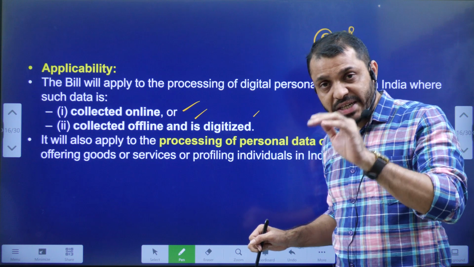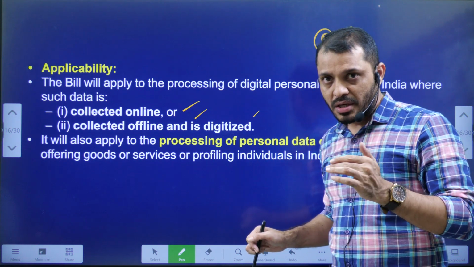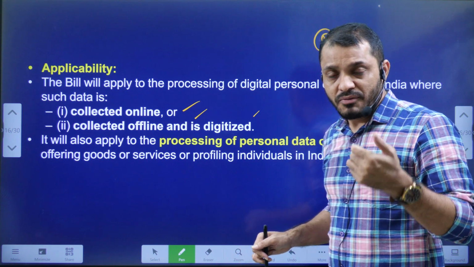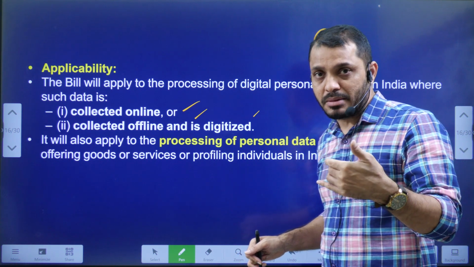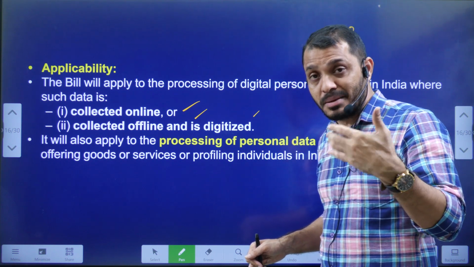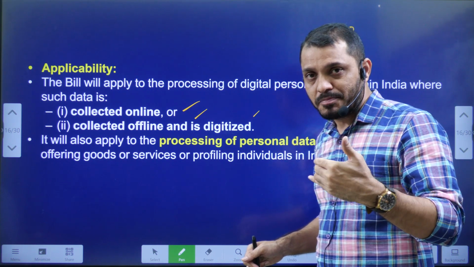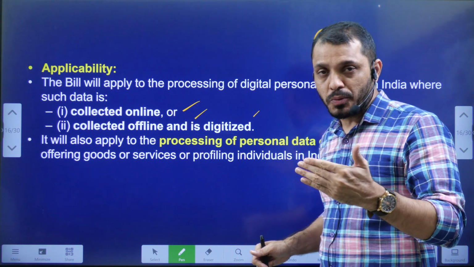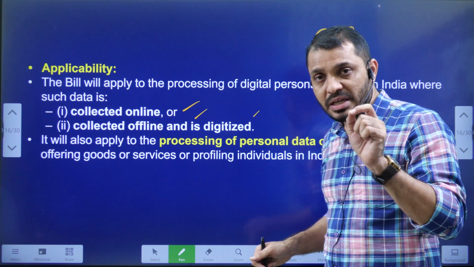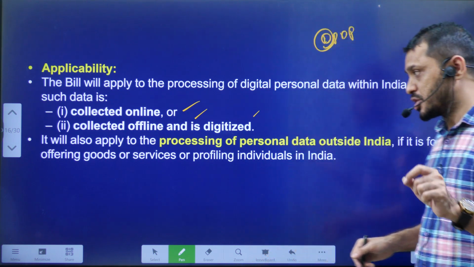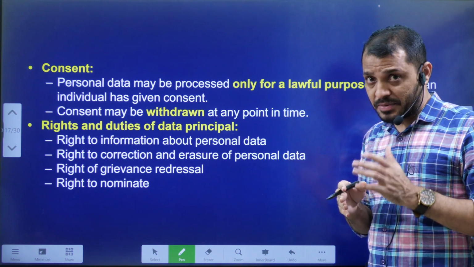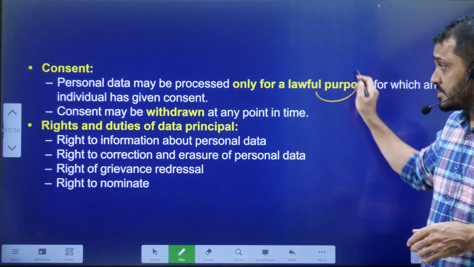It is applicable to both India as well as abroad. If Indian data is being processed by any company abroad for the purpose of providing any goods or services to Indian people, for example, you ordered a product from American websites, that means they are offering goods to you. At that point of time also, they have to process your data according to the personal data protection law. That means this law is also applicable outside of India. That you have to understand, students.